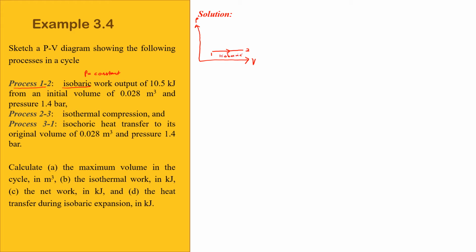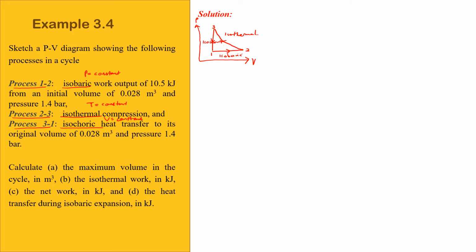So next is process 2 to 3 isothermal. So isothermal, T is constant. So when T constant, isothermal dia macam ni. Okay, so sini 3 isothermal. And then the last one, process 3 to 1 is a isochoric, which is volume constant. So bila volume constant, dia akan menegak ke bawah. Okay, akan dapat macam ni. Okay, so this is the isochoric.